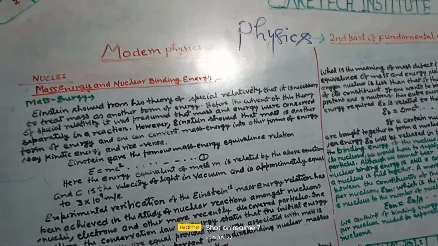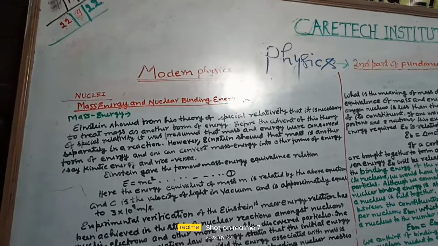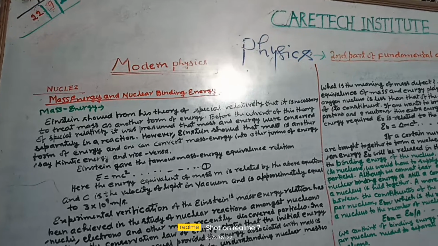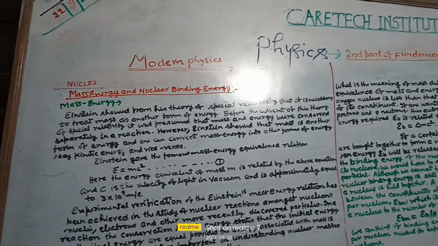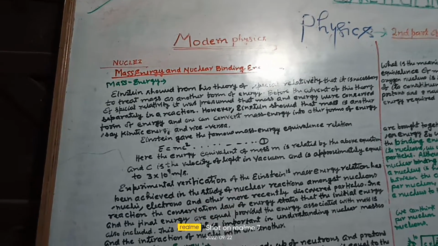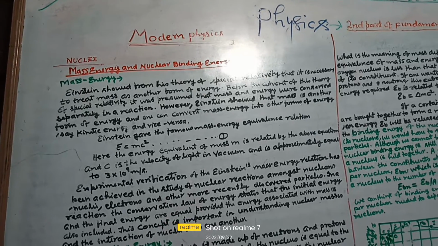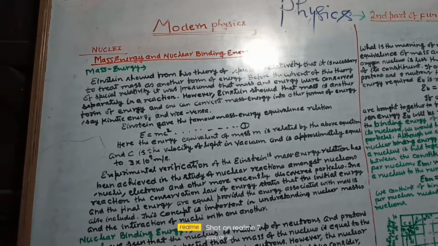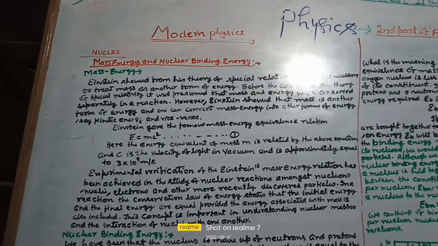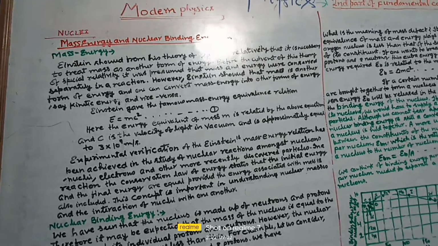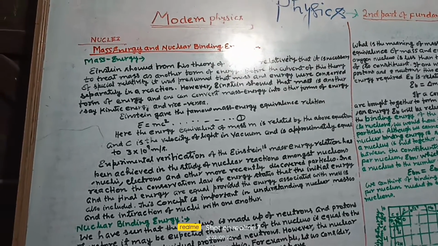Einstein gave the famous mass energy equivalence relation E = mc², where the energy equivalent of mass m is related by the above equation, and c is the velocity of light in vacuum, approximately equal to 3 × 10⁸ meter per second.